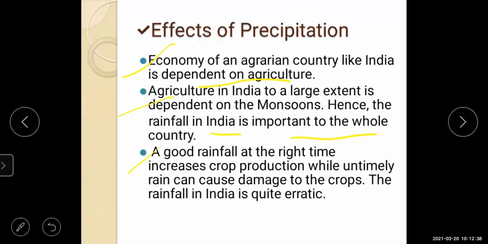Erratic means what, students? Here, quite erratic means unpredictable. Yes, the things we cannot predict, that is what erratic means. Okay, so here what they have said is, if there is a good rainfall, there will be an increase in crop production in the field. And if the rain comes untimely, at any time, then the crops are damaged. Yes, these are the effects of precipitation. Okay.